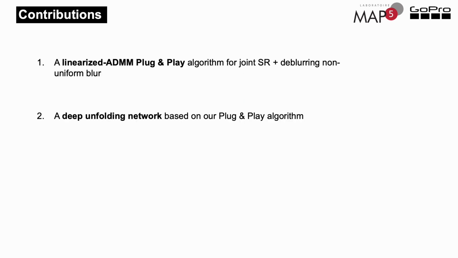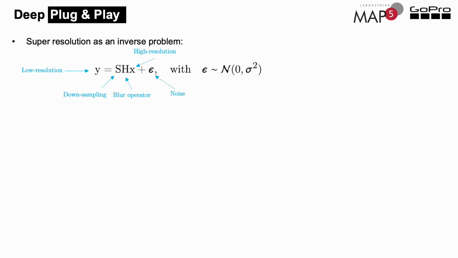In our work, we propose a plug-and-play algorithm for super resolution in the presence of spatially varying blur based on linearized ADMM optimization scheme. Linearized ADMM is the most suited and efficient optimization scheme for the problem of non-uniform blur. We also developed a deep unfolding network based on our plug-and-play algorithm. Let us first start with our problem formulation.